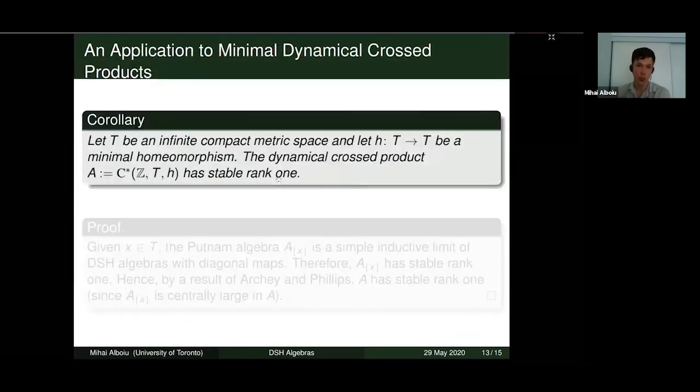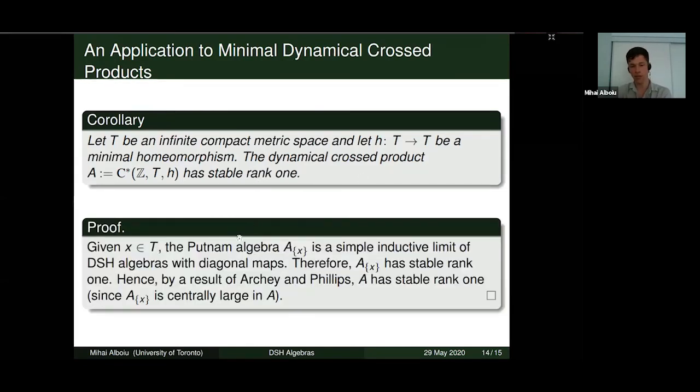And we obtain a nice corollary to this, which was initially a conjecture of Don Archie, Chris Phillips, and Zhuang Yu, which is that if you have any infinite compact metric space T and a minimal homeomorphism of T, then the associated dynamical cross product must have stable rank 1.